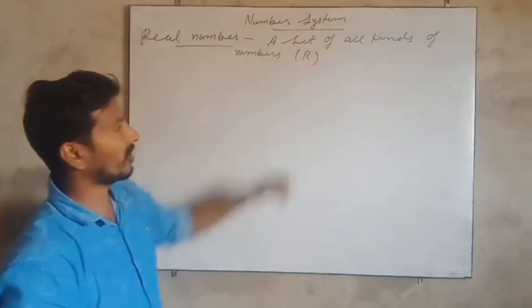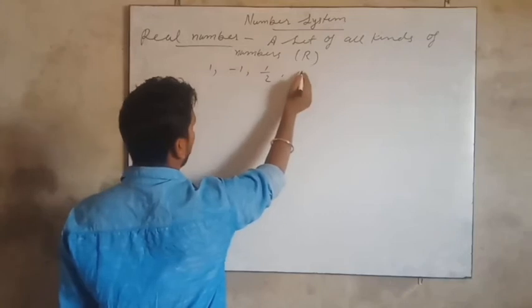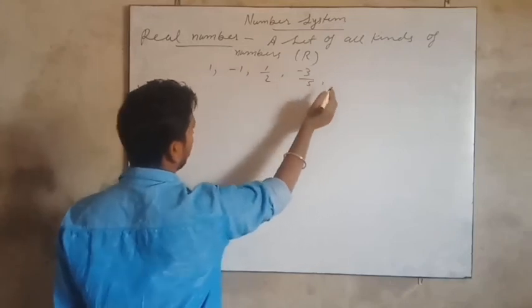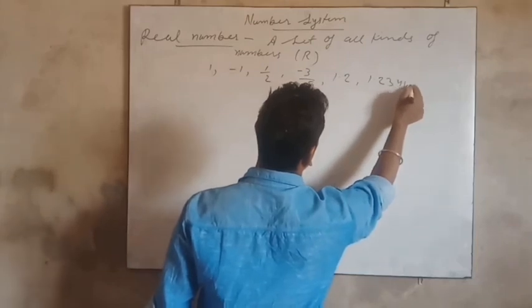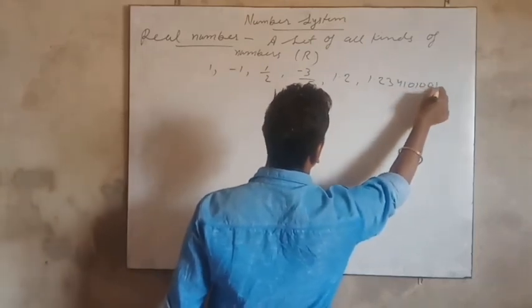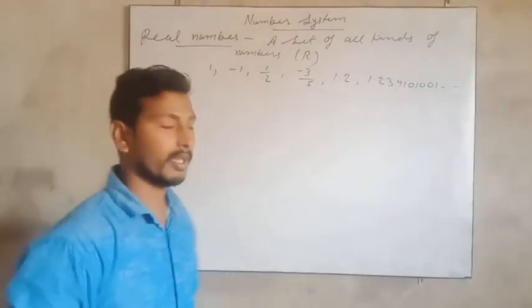So a set of all kinds of numbers like 1, -1, 1 by 2, -3 by 5, 1.2, 0 and so on. A set of all these kinds of numbers is called real numbers.